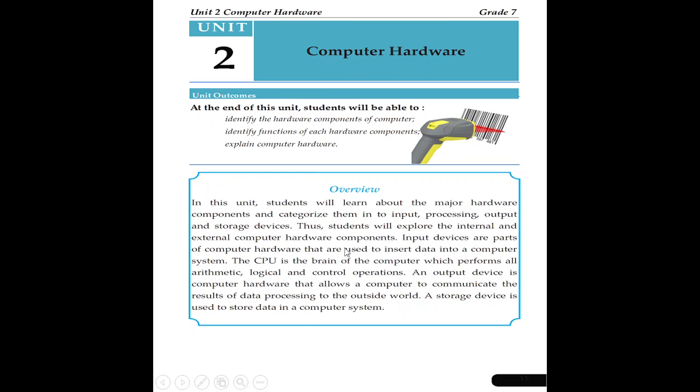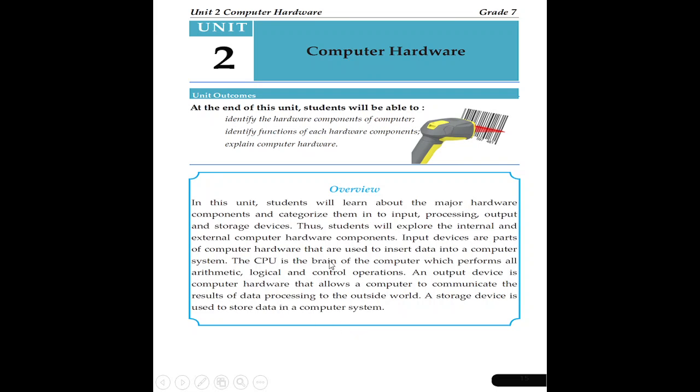Keyboards, mouses, we'll see together. In brief, the input devices. The CPU, the other function is processing. How can a computer process? The other function, the CPU, which is the computer hardware that enables it to process. The CPU is the brain of the computer which performs all arithmetic, logical and control operations.